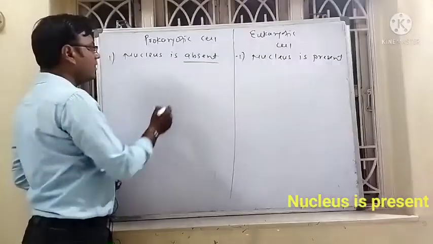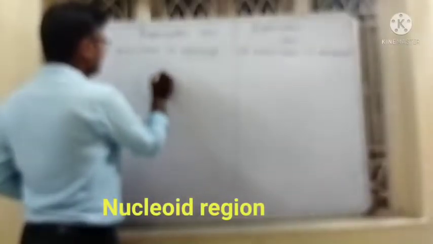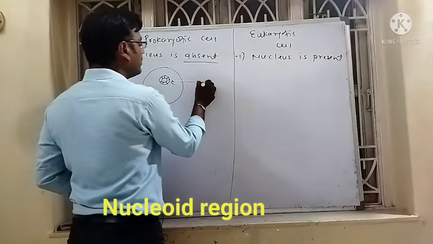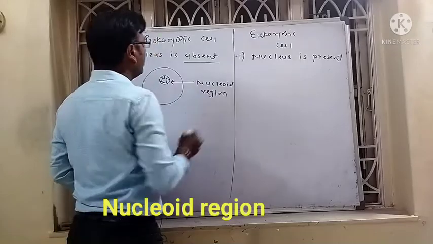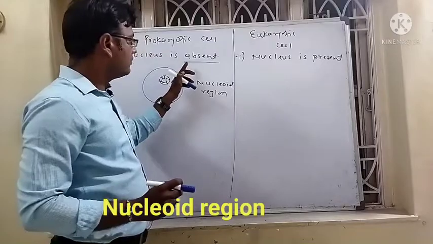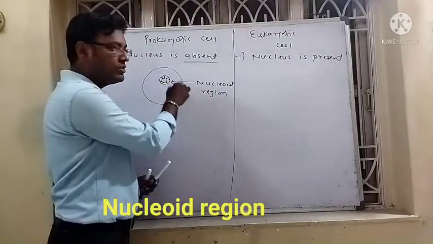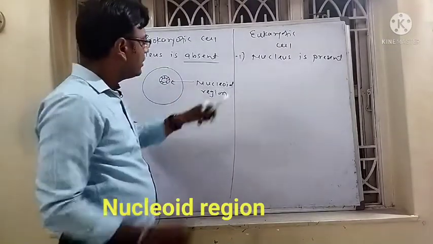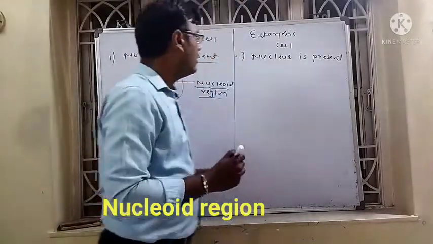But in prokaryotic cell, the region of the bacterial cell where the bacterial DNA is present is called the nucleoid region. Though in prokaryotic cell the nucleus is absent, the cytoplasmic part where the DNA is present is called the nucleoid region.